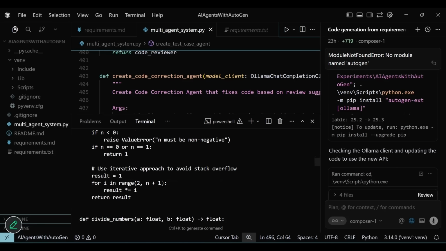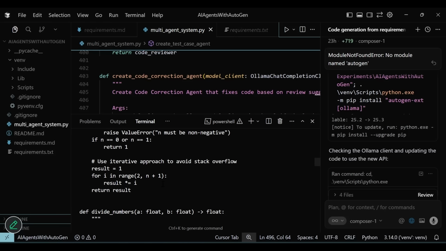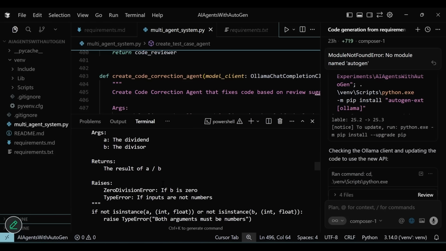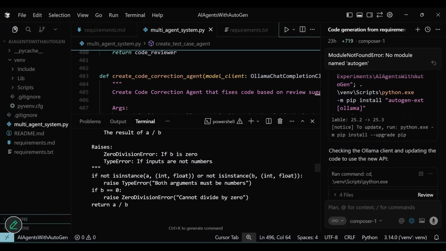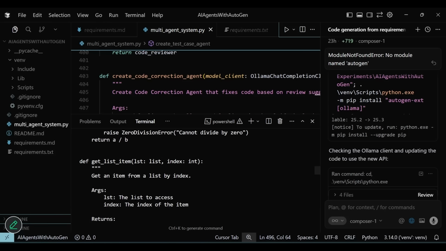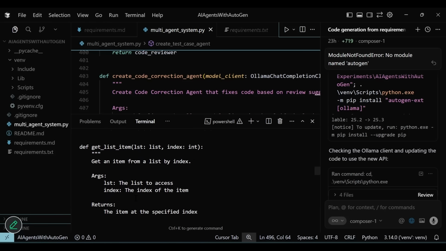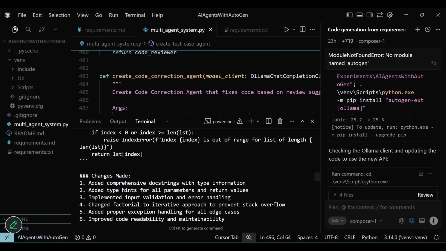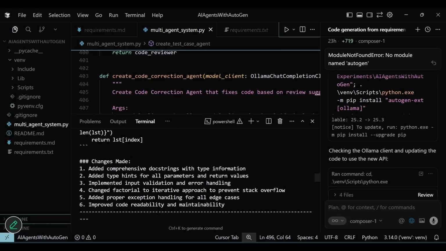Possibilities of an infinite recursion are eliminated and divide by zero error is handled well. Type errors are handled and proper exceptions are raised. And now if such a code is reviewed again, the PR review is going to be super smooth. The agent also summarizes the changes done, and this gives a better view of the delta code.